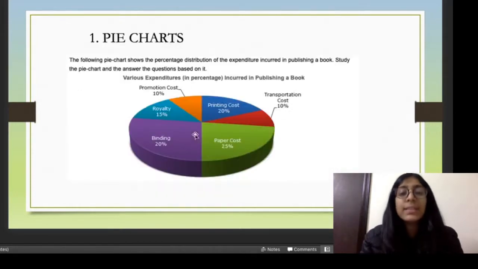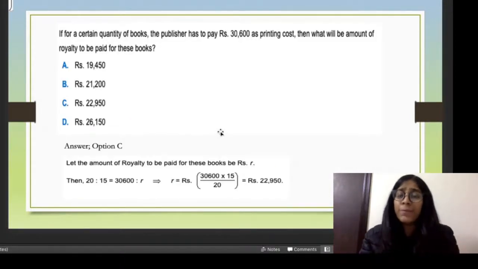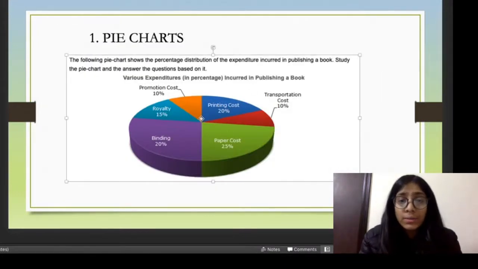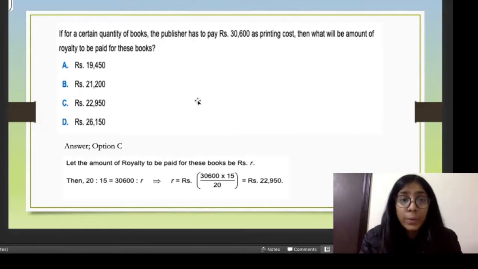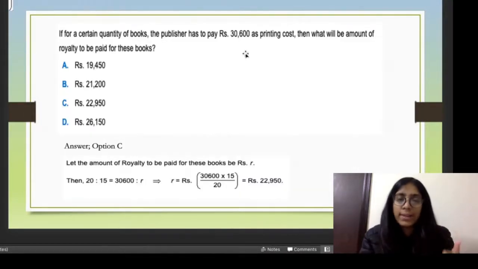Reading just this graph, you don't have to apply outside knowledge, unless the question asks for it, right? So if the printing cost is 30,600, what did the question ask? What will be the royalty? Royalty is 15%. So if the printing cost of 20% represents 30,600, then what will 15% represent?